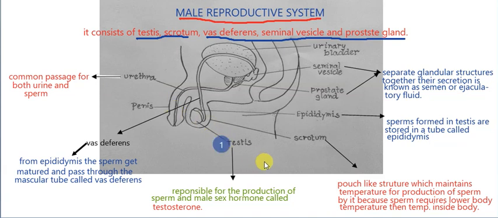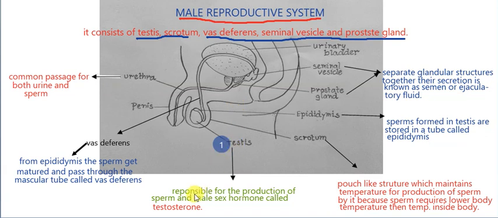So what is the testis? It is oval in shape, and it lies in the abdominal cavity. The testes are in a pair; there are two testes.